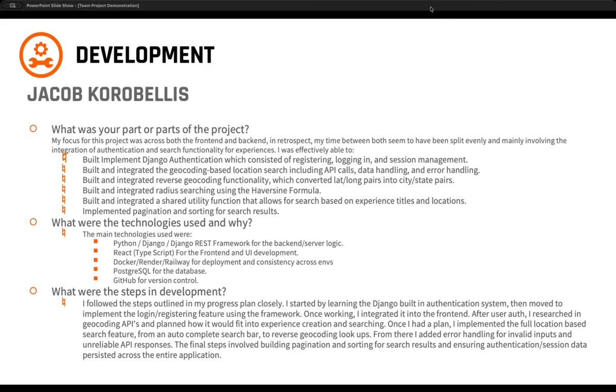Jacob did work on both the front end and the back end of the application, mostly around authentication and around the search functionality for experiences. There's a whole list here on the slide of the different things that Jacob contributed to, but most of them are around search and authentication, as well as some pagination and filtering. The technologies used are the same stack that the rest of us worked on. So that's the Django backend, the React front end, using Docker for our DevOps to run locally, PostgreSQL for the database, and then GitHub for version control.